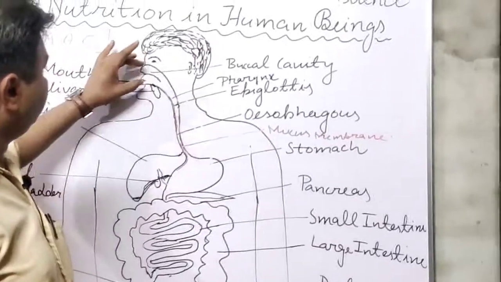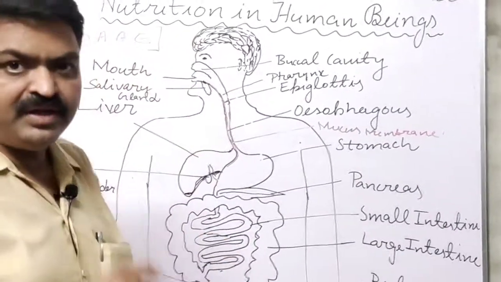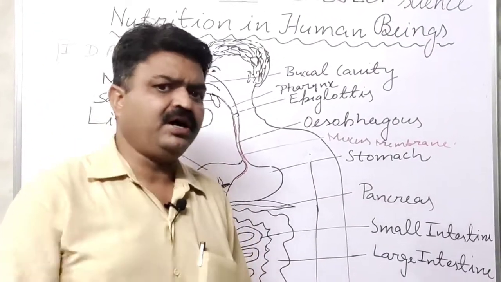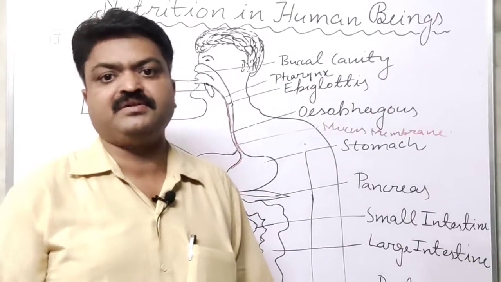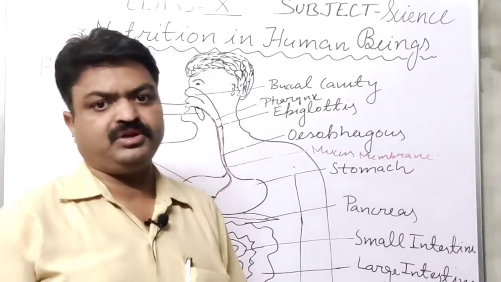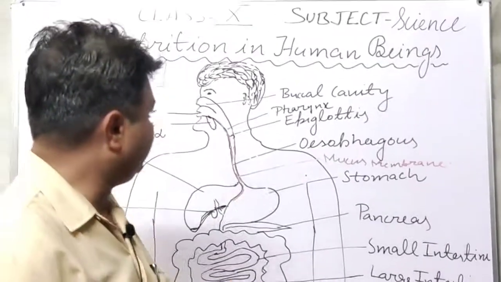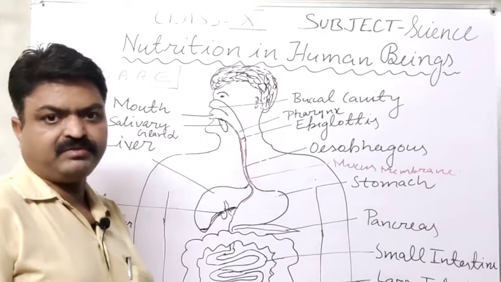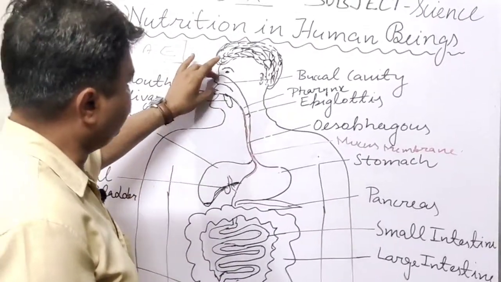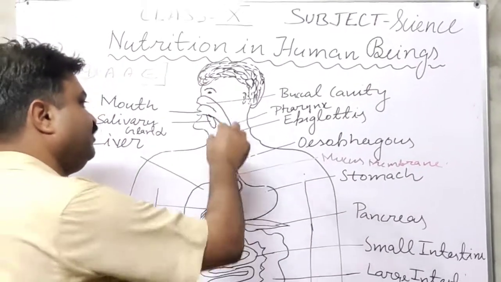After this, inside the buccal cavity, the teeth are formed. Those teeth also help us in the digestion. With the help of them, we do the churning, student. Churning means the teeth work as the mill, student. And after that, when the food is converted into a simpler form, then the food comes into the pharynx.